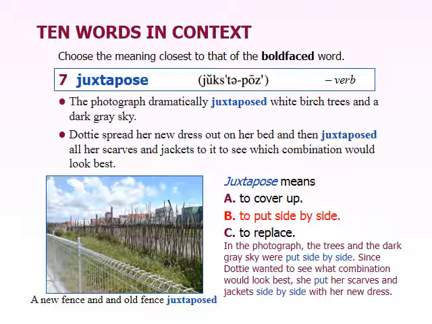But the added meaning is also that the reason you're putting two things side by side is to compare the two things. What it really means is to put things together, especially things that are not normally together, in order to compare them or to make something new. So in the first example, it's saying the photograph dramatically juxtaposed white trees and a dark gray sky. The reason for that is the white and the dark of the gray, there's a contrast between them, and what the photographer wants you to do is to look at that difference, to be aware of that difference.